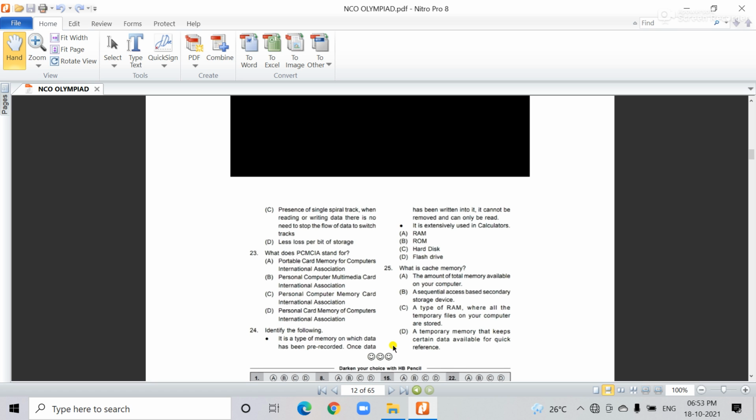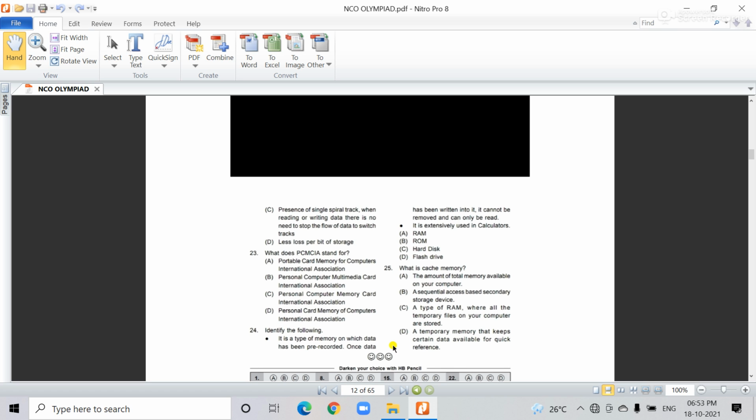It is extensively used in calculators. And see here, the four options are there: RAM, ROM, hard disk, flash drive.